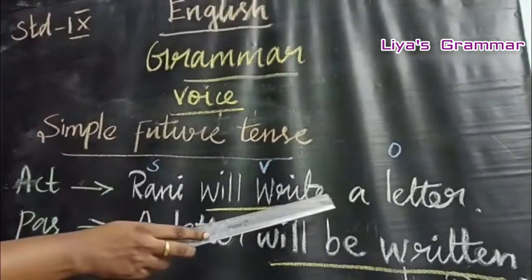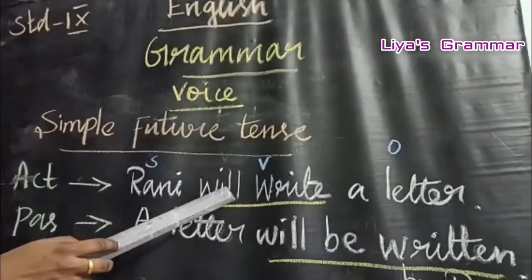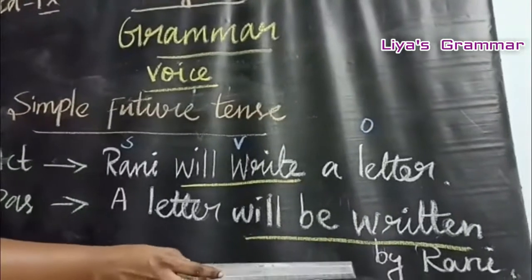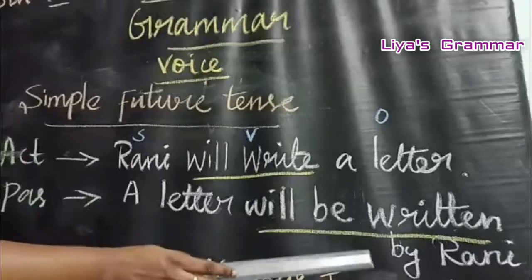The second rule, object comes first. A letter. So will write is a future tense. So you change into will be written. And you must use by in passive voice. A letter will be written by Rani.